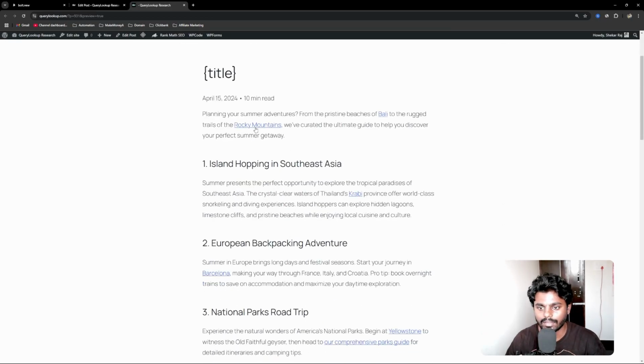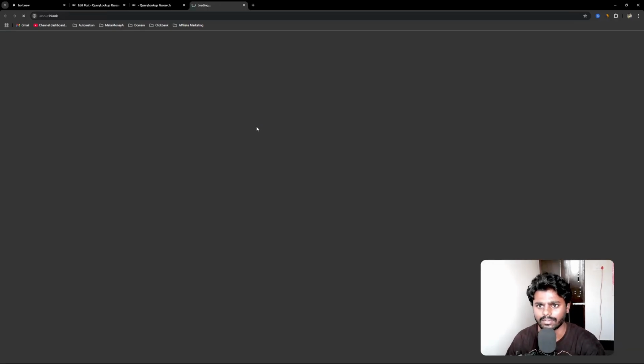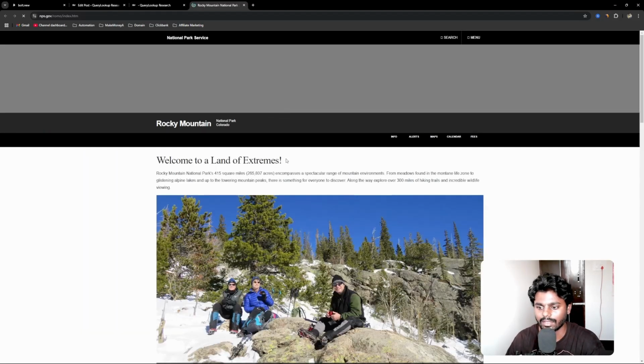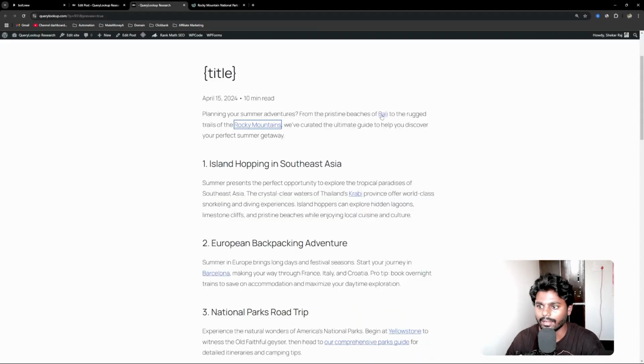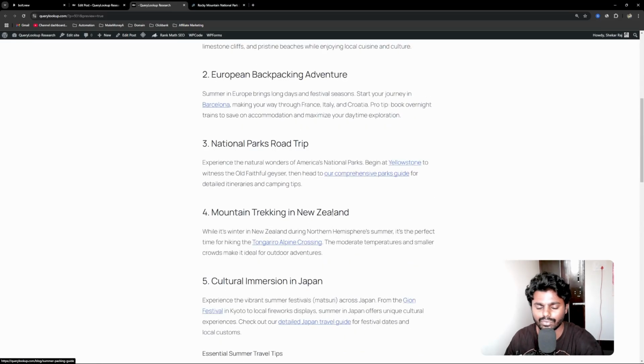You can see if I hover here, it will show you the internal linking. It is directly linking to nps.gov, a government site, which is high authority. Right now you can see it is going to this government page. And Bali links to Indonesia.travel, and Krabi links to Tourism Thailand. So guys, it is doing every single thing, like the comprehensive park guide.